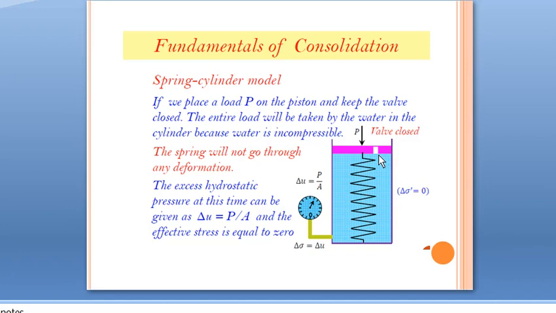So for explaining the field condition, we are comparing the spring cylinder model and the field condition. This is the actual process taking place. When we apply load on the ground surface in saturated soil, initially the load is taken by water, but in consolidation, water is expelled out. As time increases, the pore water pressure gets reduced because water is expelling out, so effective stress increases. Finally, the entire water is expelled out, the pore water pressure is equal to 0, and the effective stress is equal to total stress itself. That is the field condition, and it is similar to the spring cylinder model.